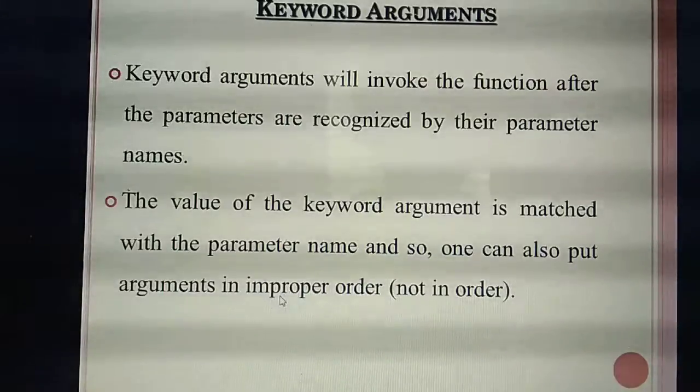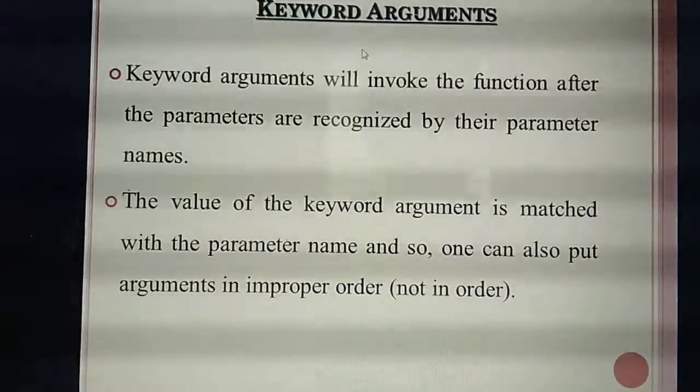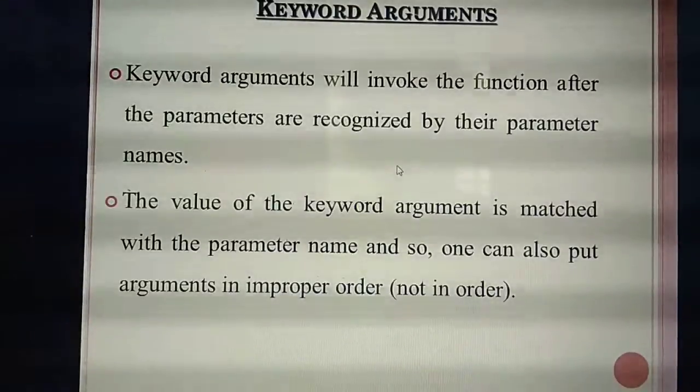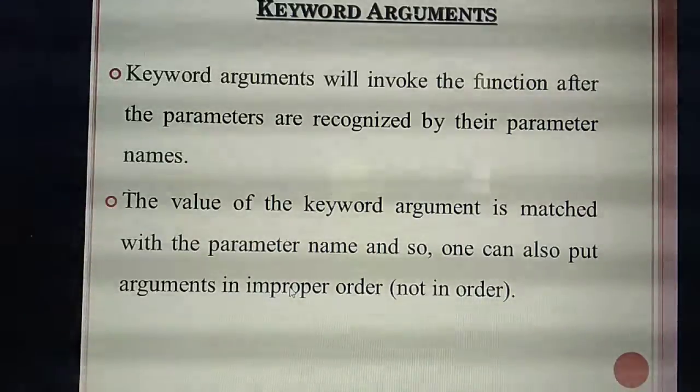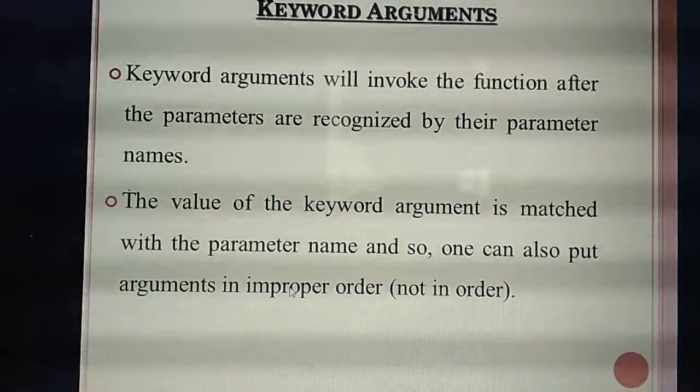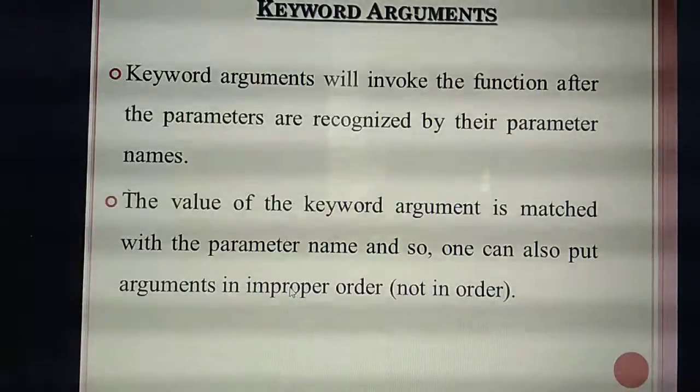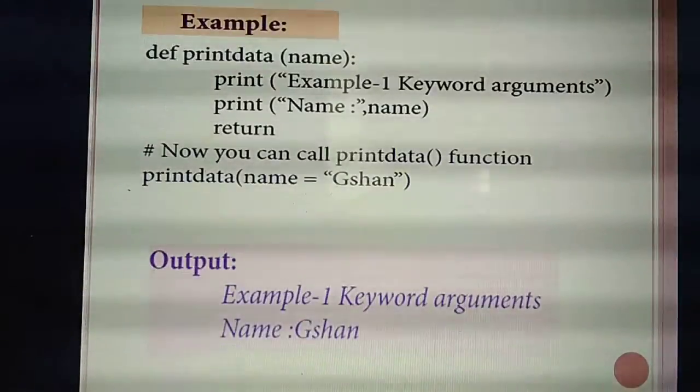Understand? Once more, here also 3 points you have studied. What are the points? First, the keyword arguments means identified by the parameter names. Second thing, the value of the argument needs to be matched to the parameter name. Third one is here no need to arrange in proper order. So please, while you are studying, differentiate and study each argument. Then only you will understand, otherwise surely you will forget. Understand? So see this example.